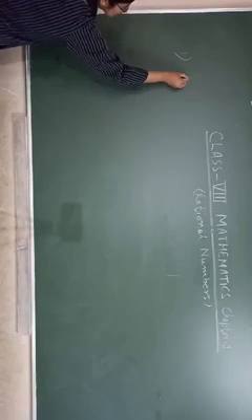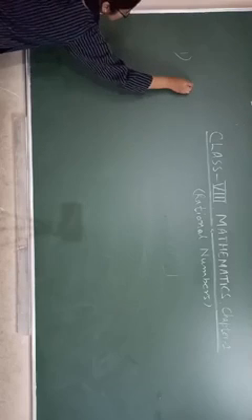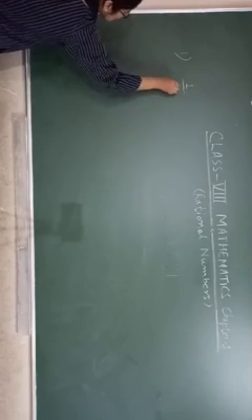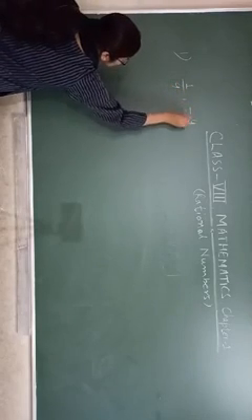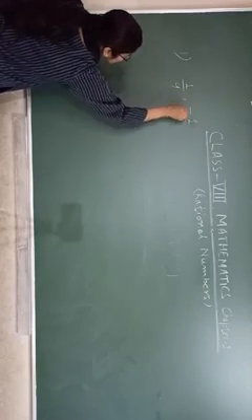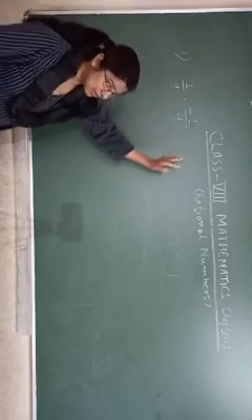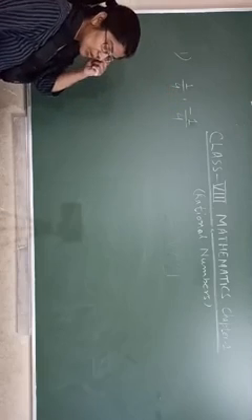Suppose we have to represent 1 upon 4 and minus 1 upon 4 on the number line. You are looking at 1 upon 4 and minus 1 upon 4.